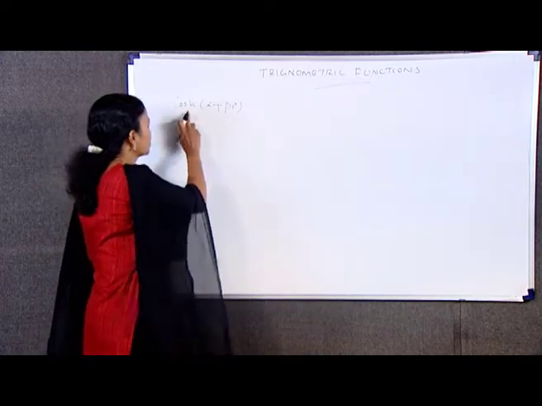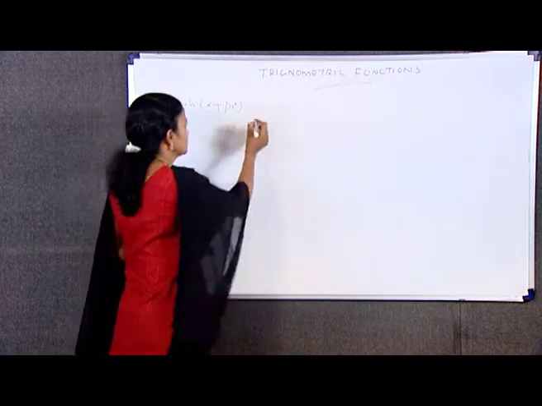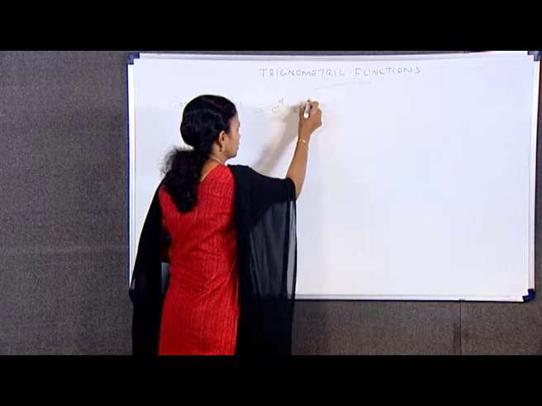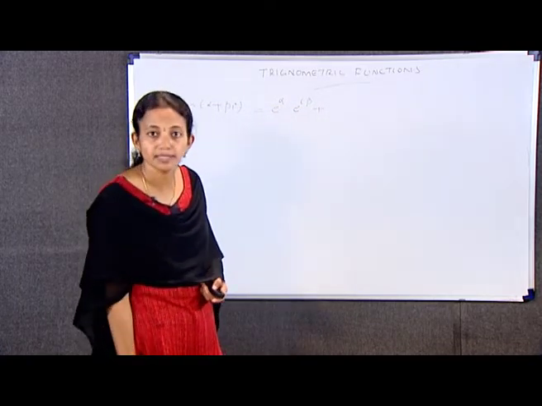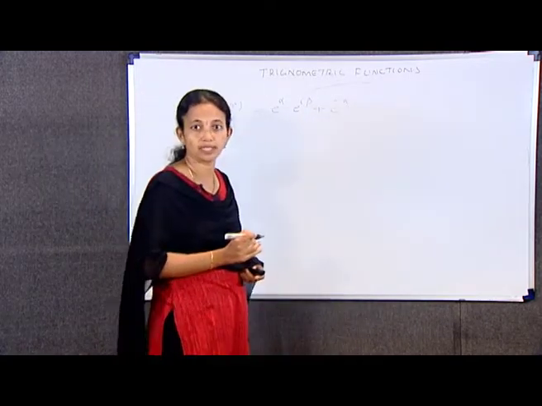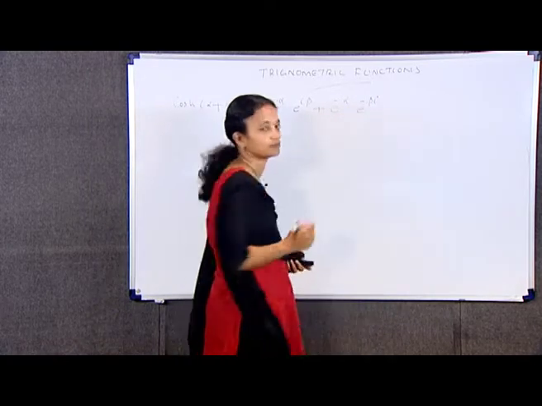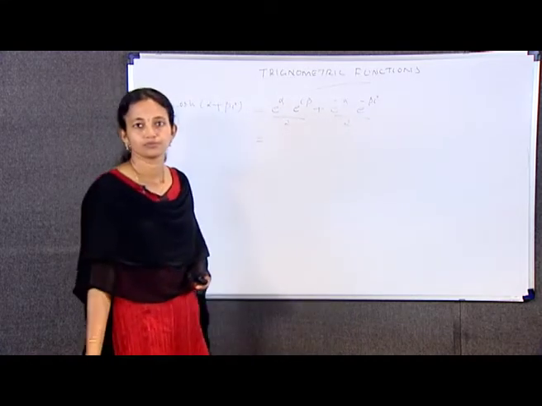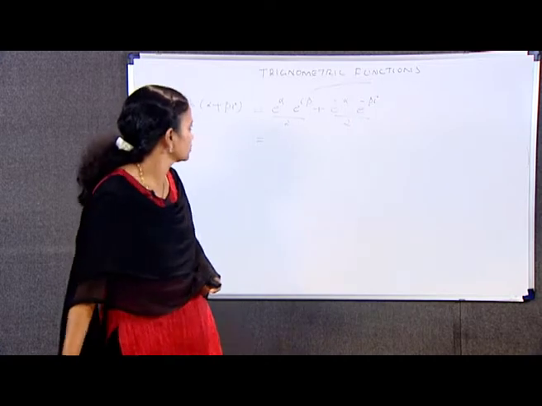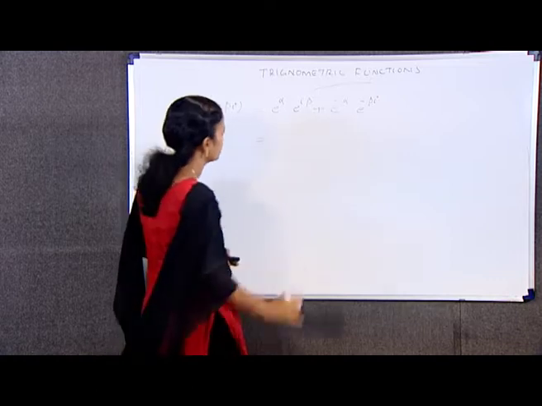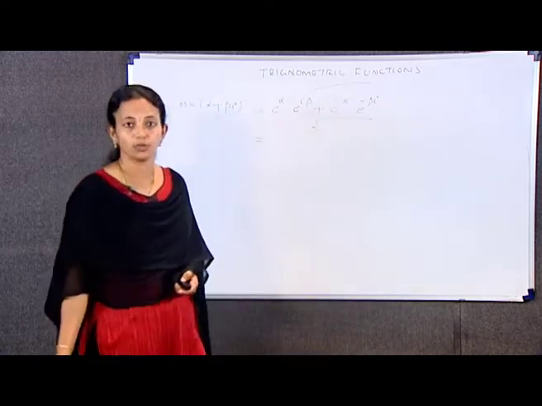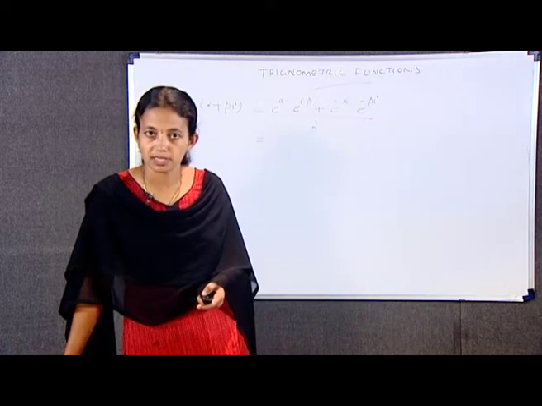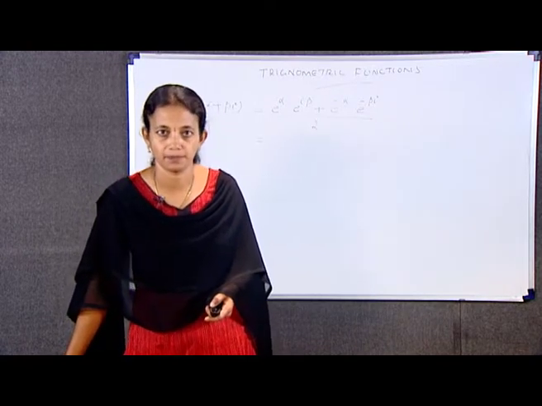That is, we are converting hyperbolic functions into exponential functions, which is equal to e^α into e^(iβ) plus e^(−α) into e^(−iβ), the whole divided by 2, which is equal to e^α, expanding e^(iβ) as cos β + i sin β, plus e^(−α) into (cos β − i sin β), divided by 2.